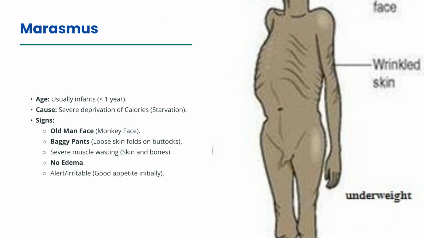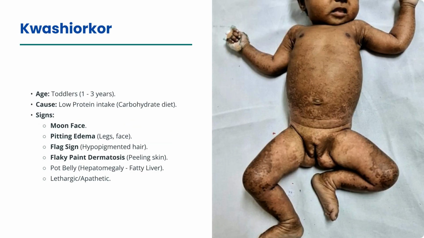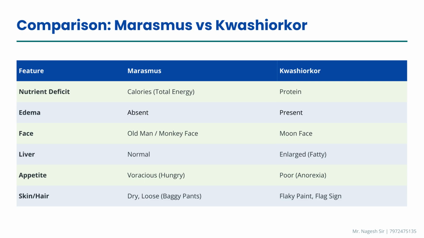Marasmus typically affects infants and is caused by severe calorie deprivation. Key signs include an old man or monkey face, baggy pants due to loose skin folds, and severe muscle wasting, but no edema. Kwashiorkor usually affects toddlers and is due to low protein intake. Signs include moon face, pitting edema, flag sign, flaky paint dermatosis, and often a potbelly due to a fatty liver. This chart summarizes the key differences between marasmus and kwashiorkor, including age, primary deficiency, and clinical signs like edema and wasting.